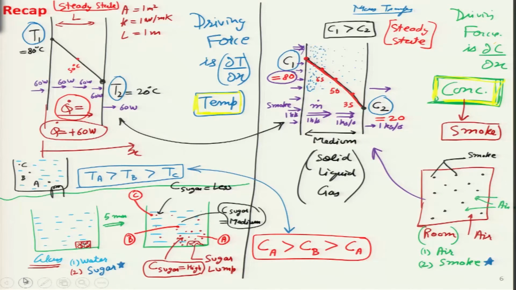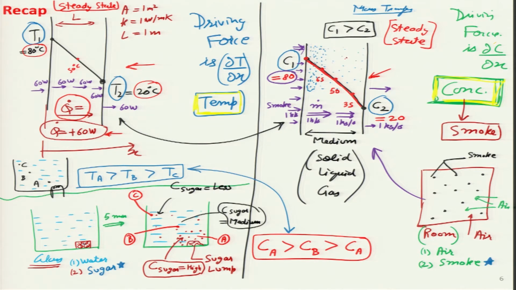Then I tried to explain with the very simple example of steady state, like shown over here, that steady state heat transfer may exist in a one dimensional plane wall. If the temperature across the wall is held at some temperature T1, let us say 80 degrees, and 20 degrees across it, then we can figure out very easily the rate of heat transfer taking place across it. Similarly, from today's lecture onwards, we will be able to figure out the same thing for mass transfer.